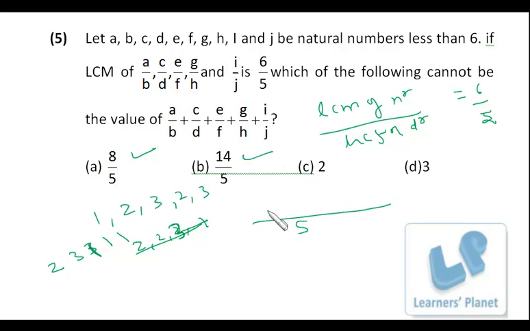For 2 we have to have the sum as 10. So that is 3, 3, 1, 1, 2, giving 3, 6, 7, 8, 10. So that is also possible. For 3 we need to have 15. So 15 can be achieved only if we have 3 five times. If we have 3 five times, that means A, C, E, G, I, all of them are 3, then we cannot have LCM as 6, because for getting LCM as 6 we need to have at least 1, 2. So that's not possible. So, a very logical problem, a very interesting one. I hope you are clear with the explanation.